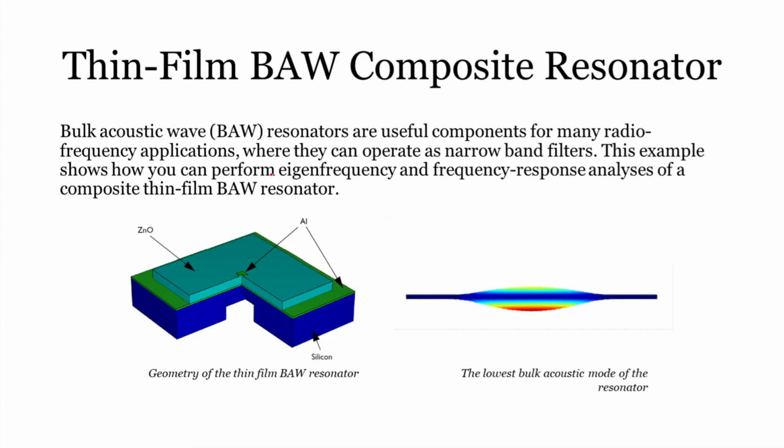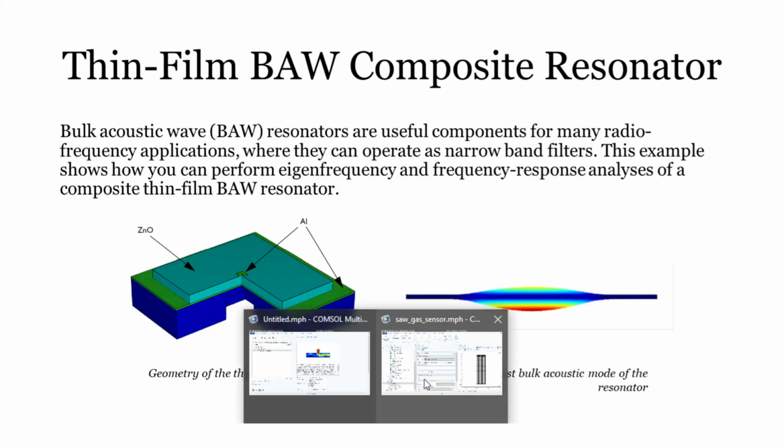The next structure is the bulk acoustic wave composite resonator. In this particular structure again we have an aluminum domain in the top, then we have zinc oxide, a piezoelectric material in the second layer, and then the third layer is of aluminum again, that is a metal contact layer, and the final layer is made up of silicon, that is like a huge part is made up of silicon. Again an interesting deviation from the 3D simulation would be doing a very small 2D simulation. So, let us see how in COMSOL we have done this simulation.